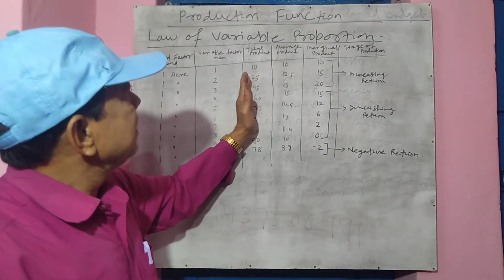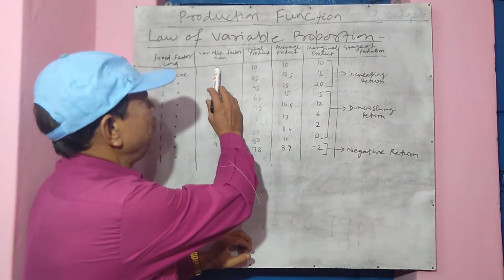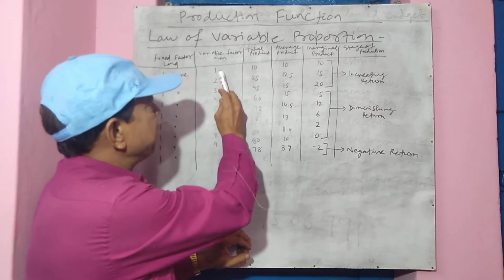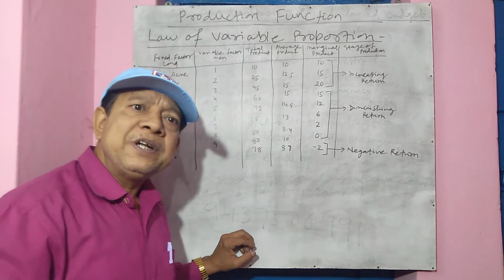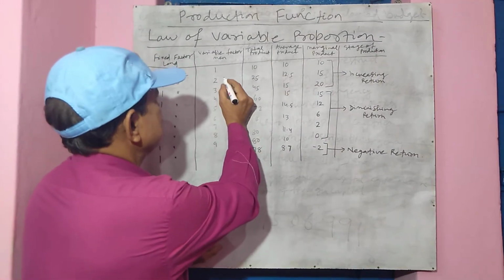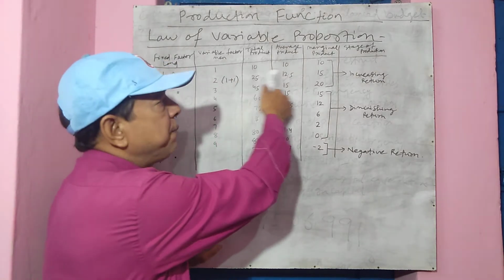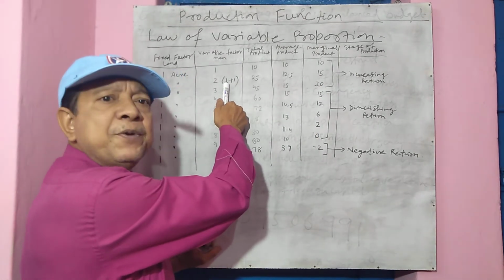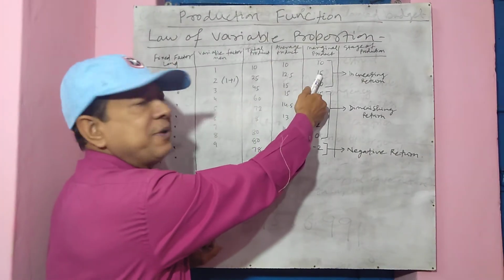And this then comes to marginal product. You see, this is to be understood clearly. When he employed 1 laborer, the marginal product of labor was 10. Now when he employed 2 persons, the marginal product of labor became 15. Marginal product means the product of the last laborer. Now you see, when he employs 2 persons, 2 means what? 1 plus 1. The laborer who was first employed produced 10 quintals of rice. Now when 2 persons are employed, it means the previous one plus a new one. Now the second person who was employed, his productivity is 15.